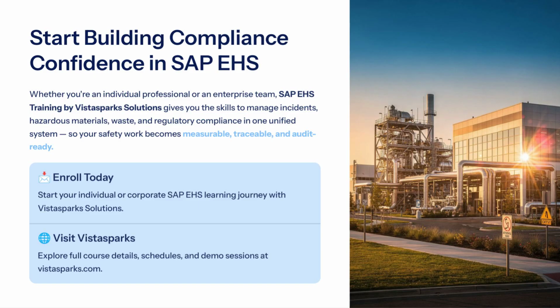The training is delivered through a combination of instructor-led training, online courses, and self-paced learning modules. Individuals and teams can enroll in the training to gain the necessary skills and knowledge to manage EHS risks and ensure compliance with regulations. The training is designed to be flexible and accessible, allowing participants to learn at their own pace and on their own schedule. With the training, organizations can improve their overall safety performance and reduce the risk of accidents and injuries.